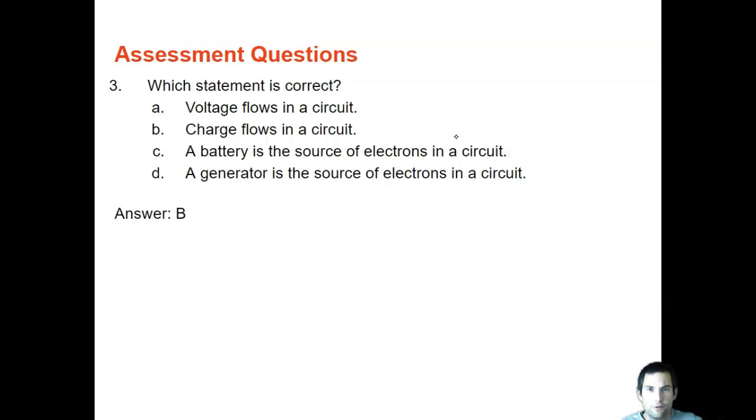Of course, charge flows in a circuit. Voltage does not flow. Voltage stays right where it is. It's just a change in the potential. The battery is definitely not the source of electrons, and the only source of electrons in a circuit are the materials that the current is flowing through.